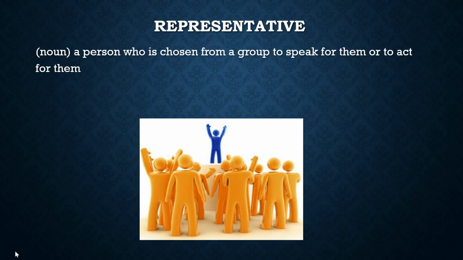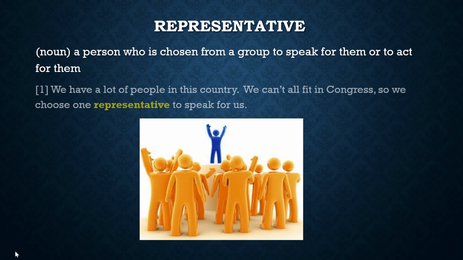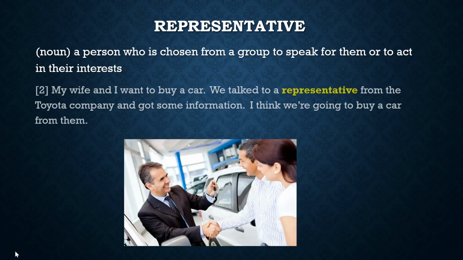The next word is representative. Representative means a person who is chosen from a group to speak for them or act for them. We have a lot of people in this country. We can't all fit in Congress, so we choose one representative to speak for us. Or, for example, my wife and I want to buy a car. We talked to a representative from the Toyota company and got some information. I think we're going to buy a car from them. So in this picture, the man who's selling the car is the representative of the company.